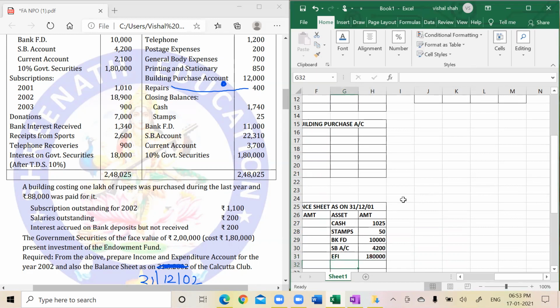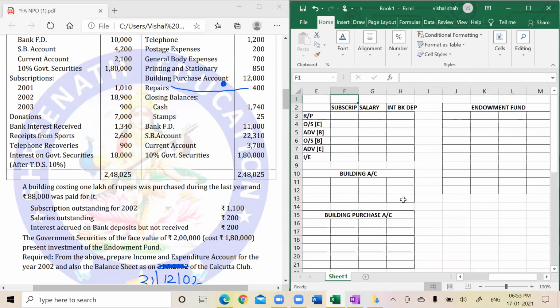Opening balances I have done. So subscription, I have made a statement of that. Receipts and payment. How much subscription you received? Add all those separately. 1,010, 18,900 plus 900. That comes to 20,810.